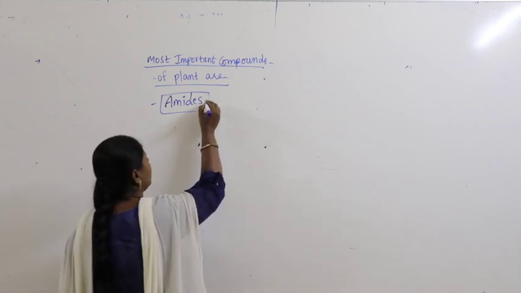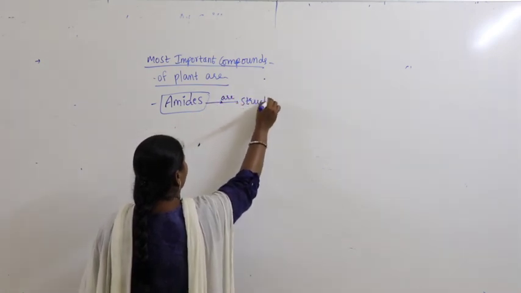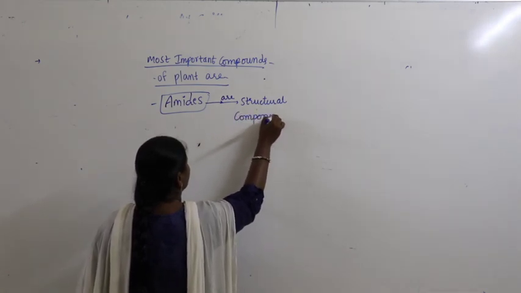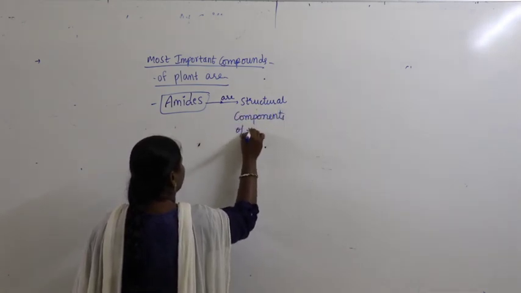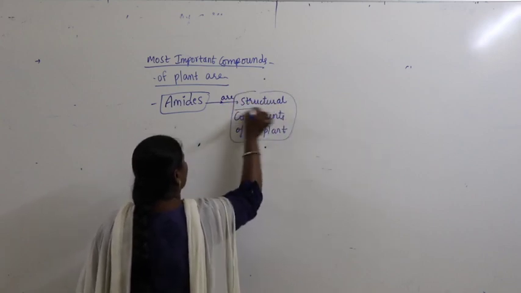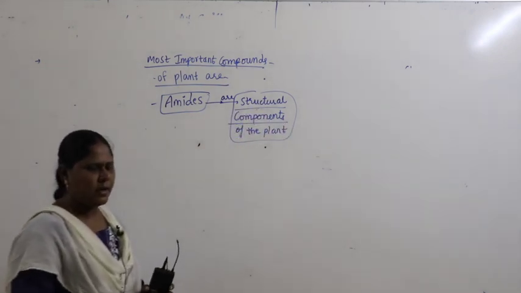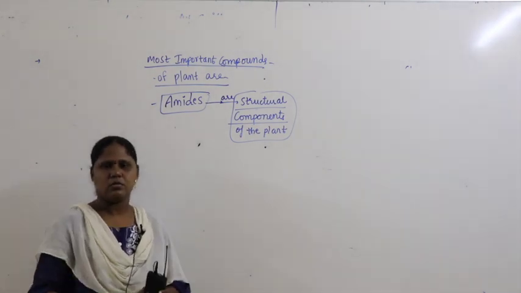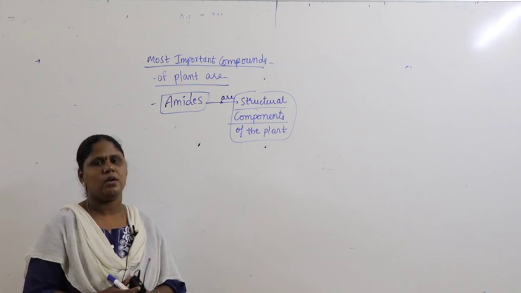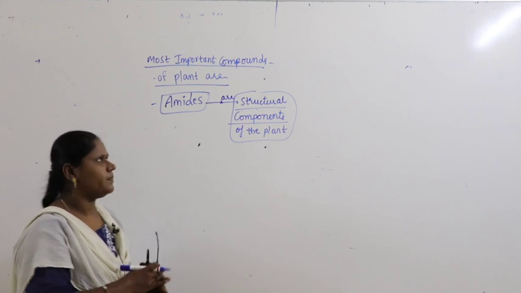Why do we call amides the most important compounds of plants? Because these amides are structural components of the plant, like pigments, hormones, and nucleic acids. All these structurally are most commonly made up of the compounds called amides.